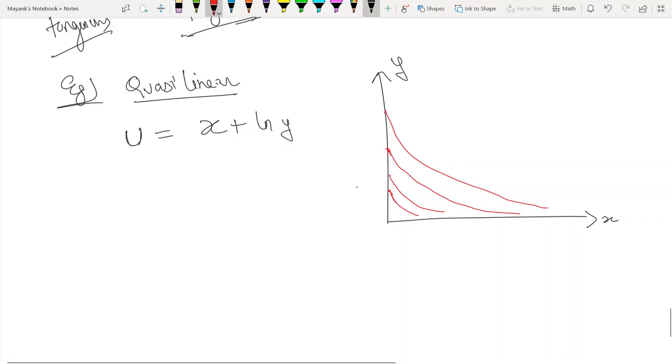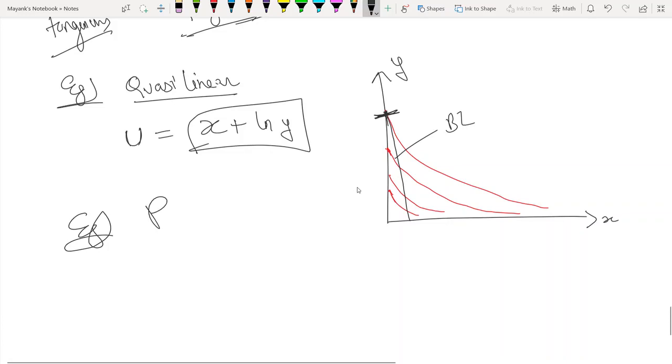Now if the IC is steeper than this value, अगर ये तुम्हारा sorry budget line, if budget line is steeper than the maximum slope of the ICs, then इस केस में कोई टेंजेंसी नहीं होगी. इस केस में ये वाला कॉर्नर सोल्यूशन हो जाएगा तुम्हारा. Okay. So quasi-linear preferences, we are going to come to it again after we develop the utility maximization technique.